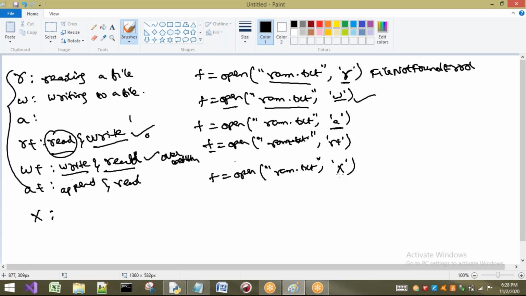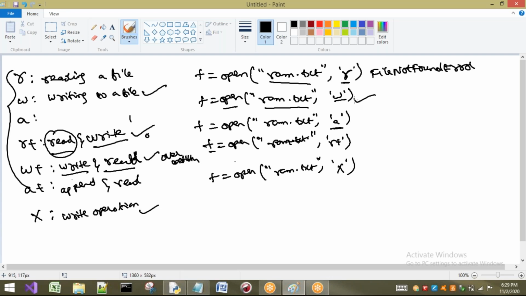X indicates exclusive creation mode, for the write operation only. We are not going to perform any other type of operation. This one is also a write operation, as W is, but X is exclusively for writing. So what is the difference between W and X?